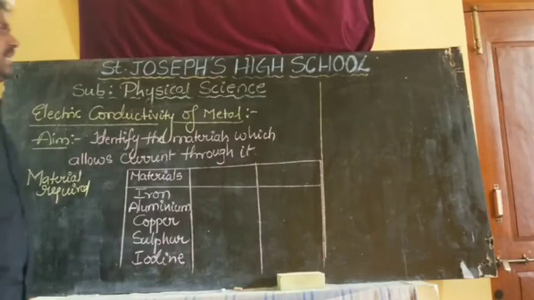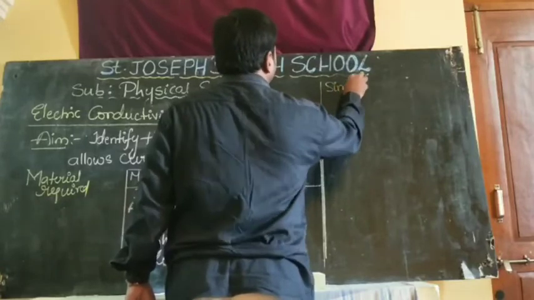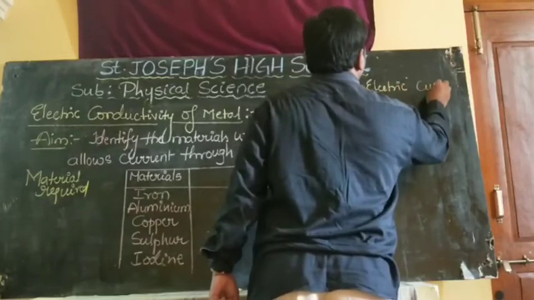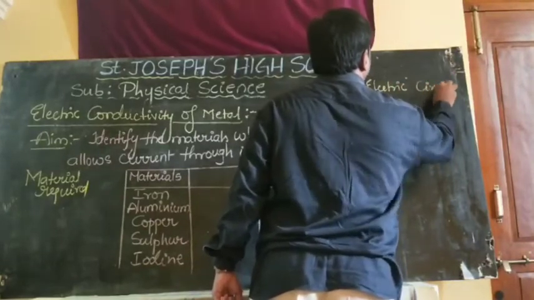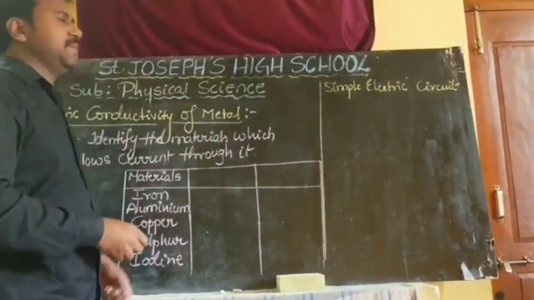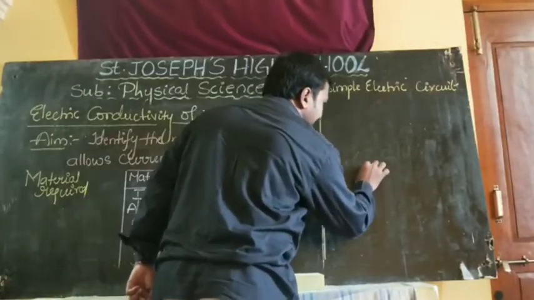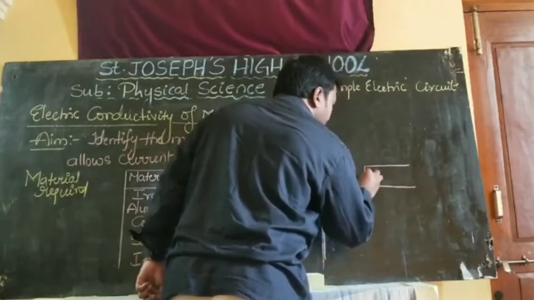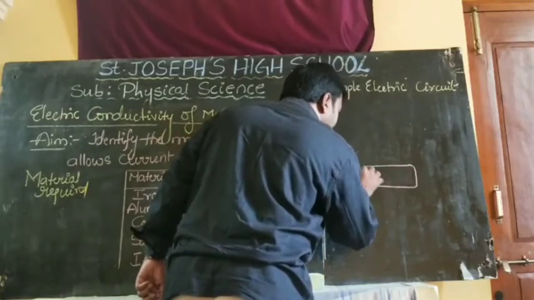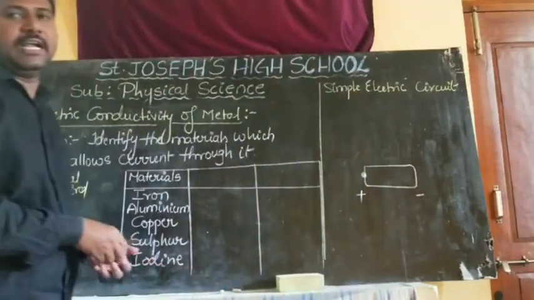Procedure, first point: construct a simple electric circuit. What do you mean by a simple electric circuit? I will draw, just observe. Let us take one battery. This is the positive terminal and this is the negative terminal of the battery.